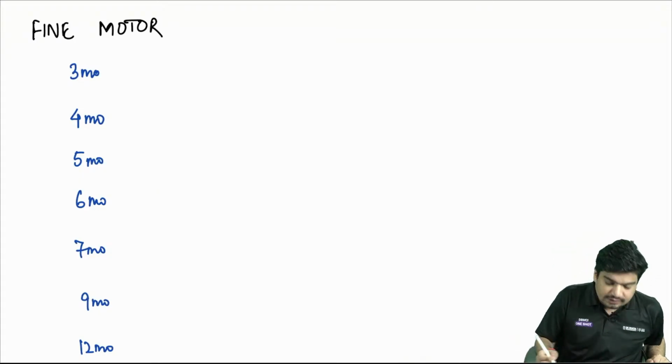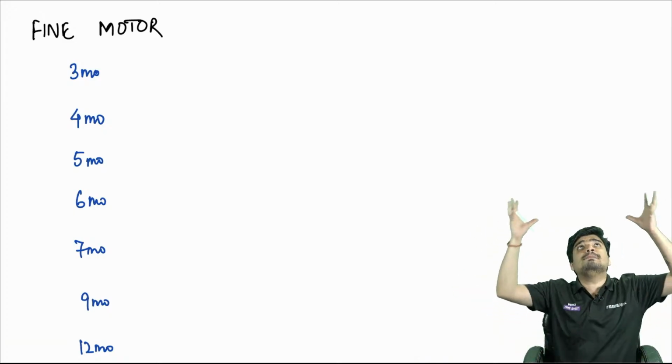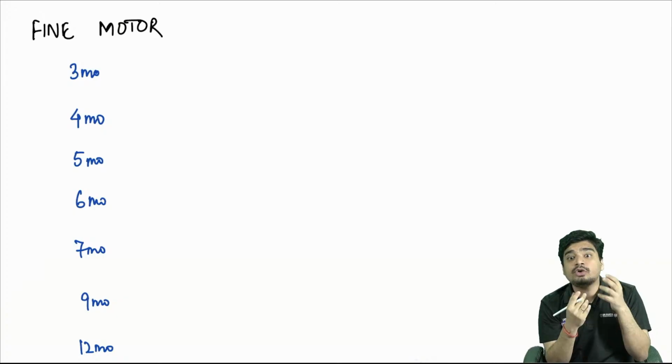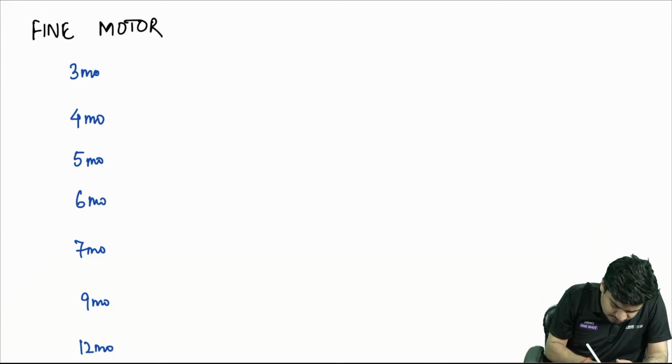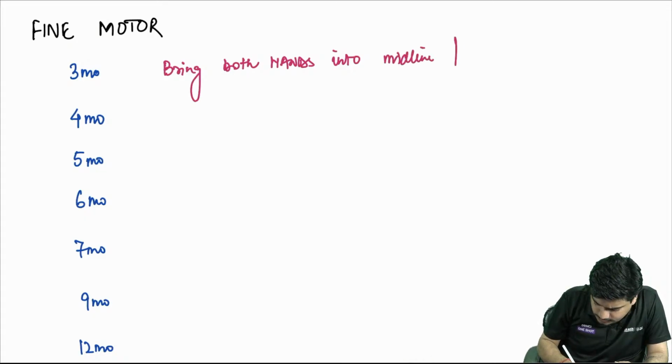Now at 3 months, when the child is lying down, the child will bring both the hands into the midline and look at them intently. This is called hand regard. So at 3 months, child will bring both hands into midline and look at them intently, which is also called hand regard.